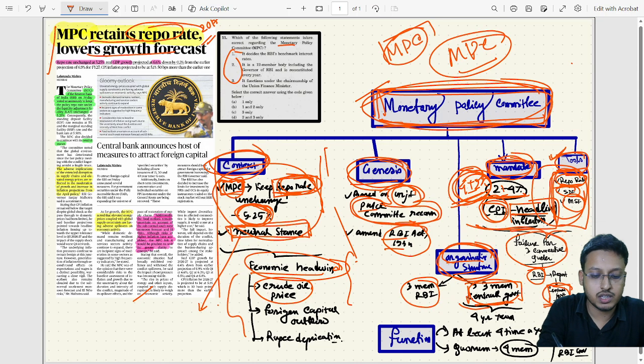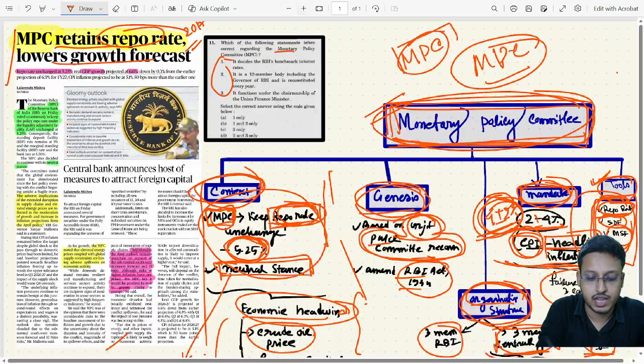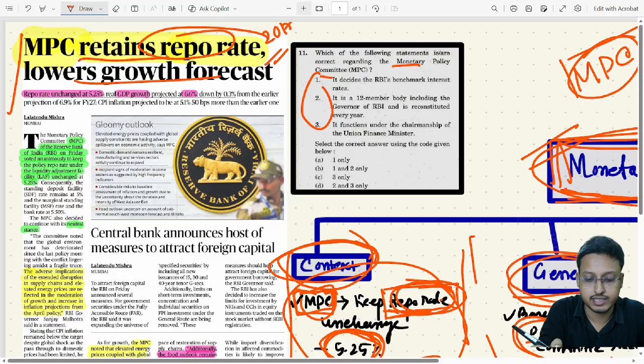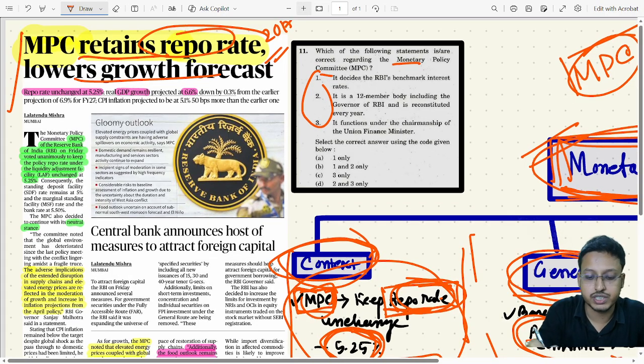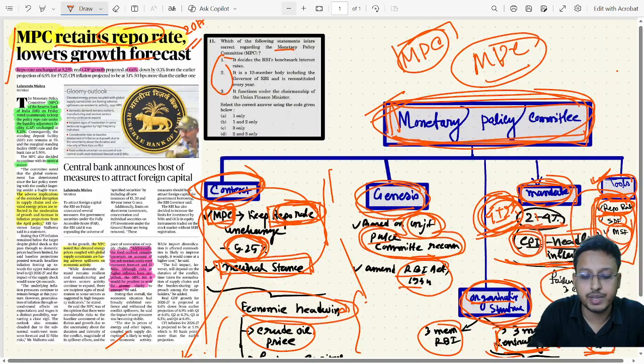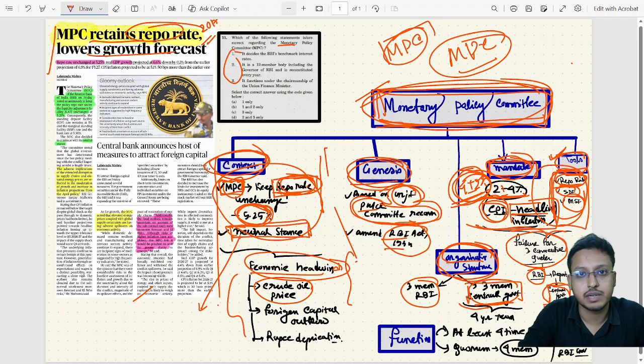Now you have to solve this question. I'm once again increasing the size of the screen. Please solve this question and let me know the answer in the comment section. I think you have understood the topic, and if you have any doubt, please let me know in the comment section.